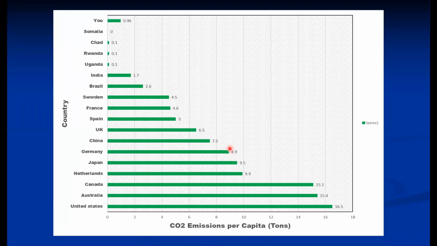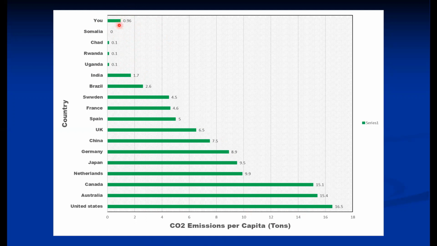You can compare your contribution with the other countries' per capita contributions. This is the CO2 consumption per capita in tons, so you can represent where you stand. As far as India is concerned, around 1.7 tons average consumption is there.